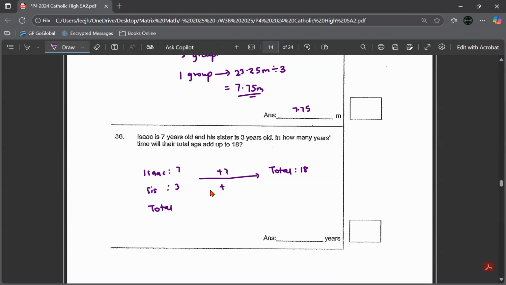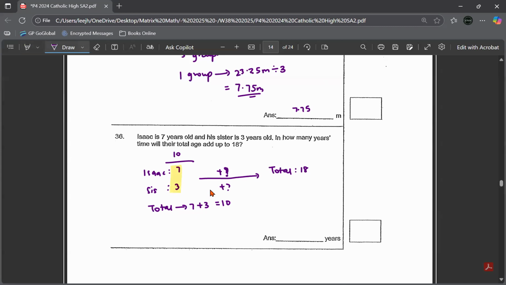Both of them grow older by how many years? The total right now is 7 plus 3, 10. So right now, both of them are 10.